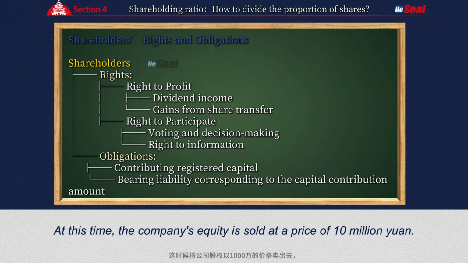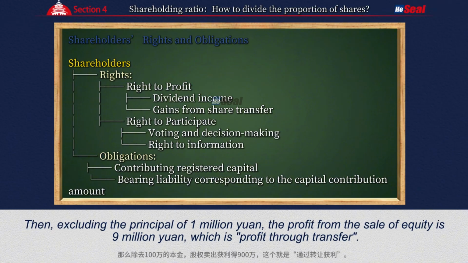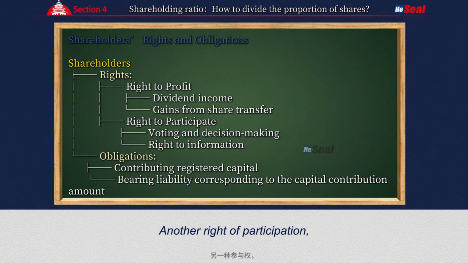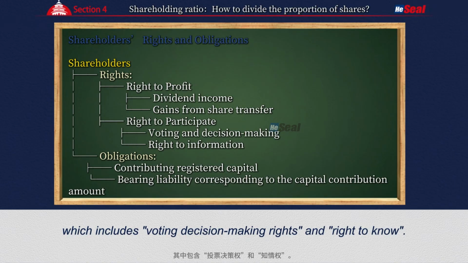At this time, the company's equity is sold at a price of 10 million yuan. Then, excluding the principal of 1 million yuan, the profit from the sale of equity is 9 million yuan, which is profit through transfer. These are the two income rights of shareholders. Another right is the right of participation, which includes voting decision-making rights and the right to know.